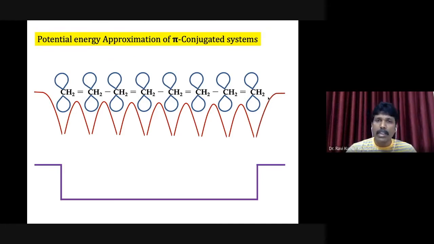Therefore, if we can understand the particle in a one-dimensional box problem, then you can understand the pi conjugated system in a better way. Okay, so that's the introduction to the particle confined to a one-dimensional box. And we will do a couple of problems. But let me also tell you about the length of the box. The length of the box that we are going to discuss is of the order of a few angstroms.